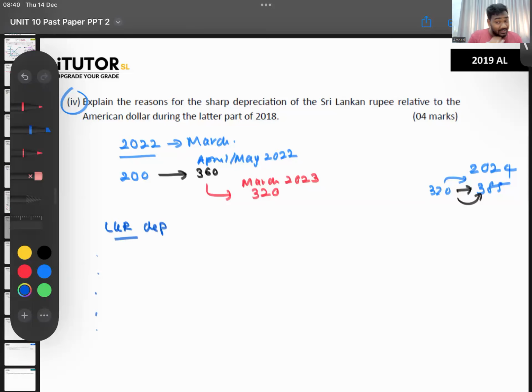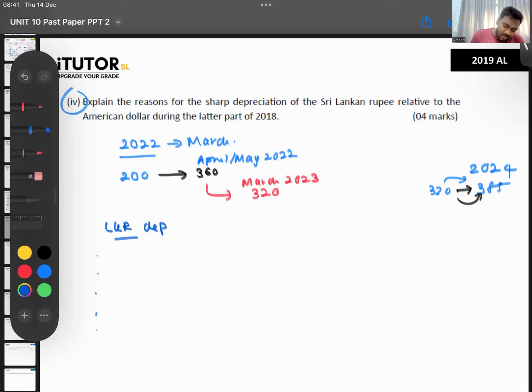Removal of administered prices, that is for inflation, not for the rupee depreciation. Banning of fertilizer, okay, but again, not a direct impact on the rupee depreciation. Banning of fertilizer had an impact on the reserves going down. Okay, so these are the main things that you can highlight. Why did Sri Lanka's rupee depreciate? Is that also a reason? I don't think it is.